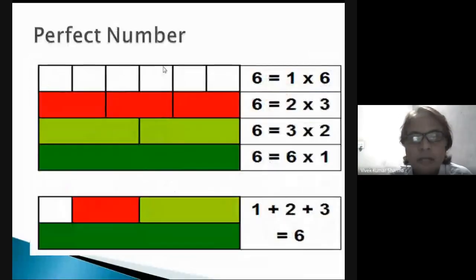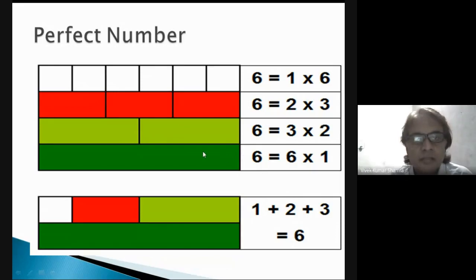Perfect number. How will we find out whether a particular number is perfect or not? You can see here 6 is a perfect number. So how is it a perfect number? The factors of 6 are 1, 2 and 3. When we add these factors, 1 plus 2 plus 3, we again find the same number 6. It means it is a perfect number. So you can check any number. First of all, find out the factors, then add these factors. And if you find the same number, it means that is a perfect number.